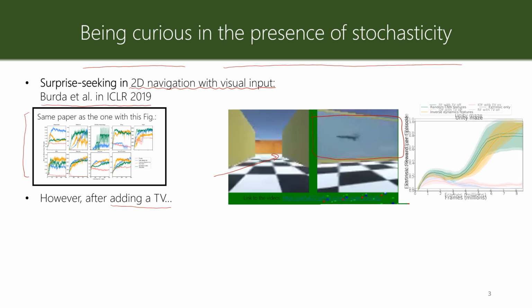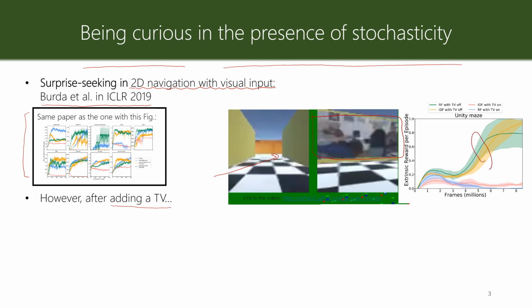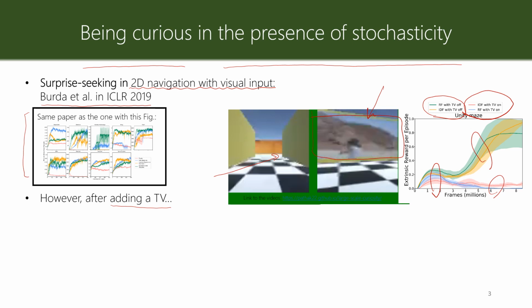And what the authors show is that these two curves are what you saw before, surprise seeking when there is no TV, and these two other curves are the same as before, but when the TV is added. And as soon as you add the TV, we see that the surprise seeking gets stuck here, as you are seeing in this video, and never leaves this TV screen. You can see here that the surprise seeking agent had found the goal state. So it knows where the goal state is, but it is so attracted to this random TV that it does not leave it, and it does not go to the goal state again.